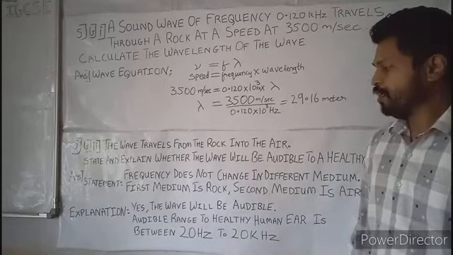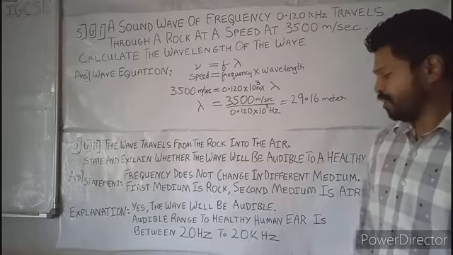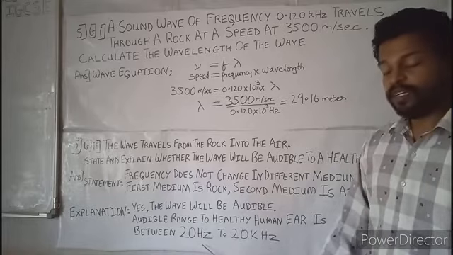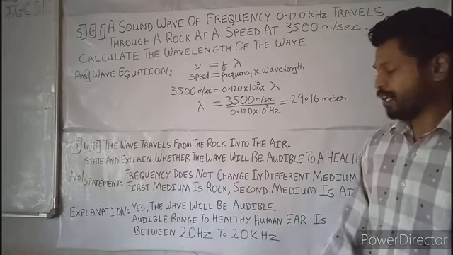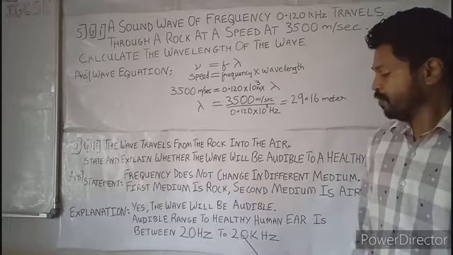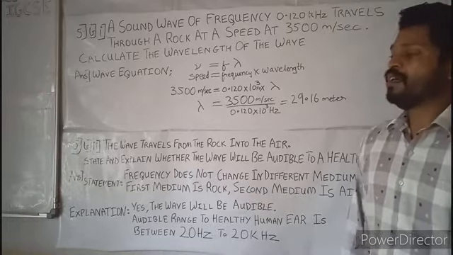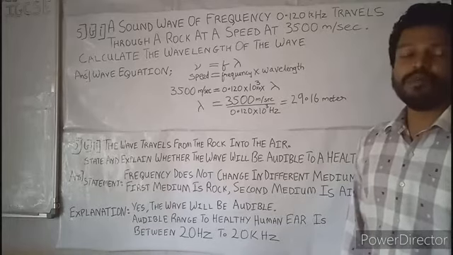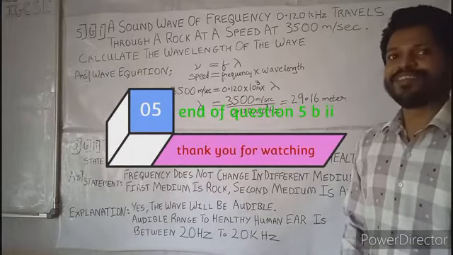Why will it be audible? Because the audible range of the human ear is between 20 hertz and 20 kilohertz. You are already aware that the audible range is 20 hertz to 20 times 10 raised to 3 hertz. So we have solved the fifth question, B part, the first part and the second part. Thanks for watching.